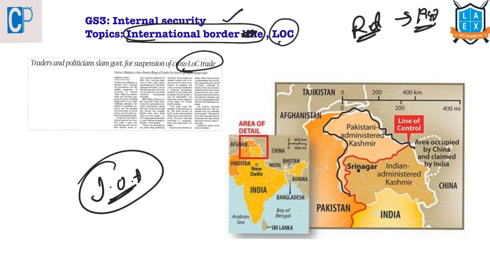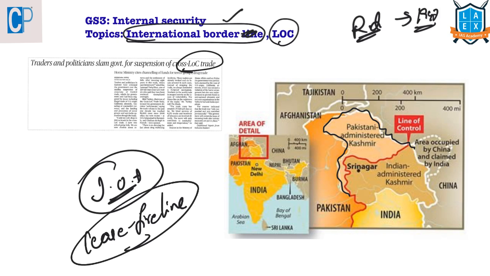And this state has become a war ground, which led to a ceasefire line between these two countries. A ceasefire line was designated with each country controlling on either side of the Kashmir. So here today the state is divided into India controlled Kashmir and Pakistan controlled Kashmir, which is also known as Gilgit Baltistan and Azad Jammu and Kashmir. And according to the Shimla agreement, this ceasefire line is designated as line of control.